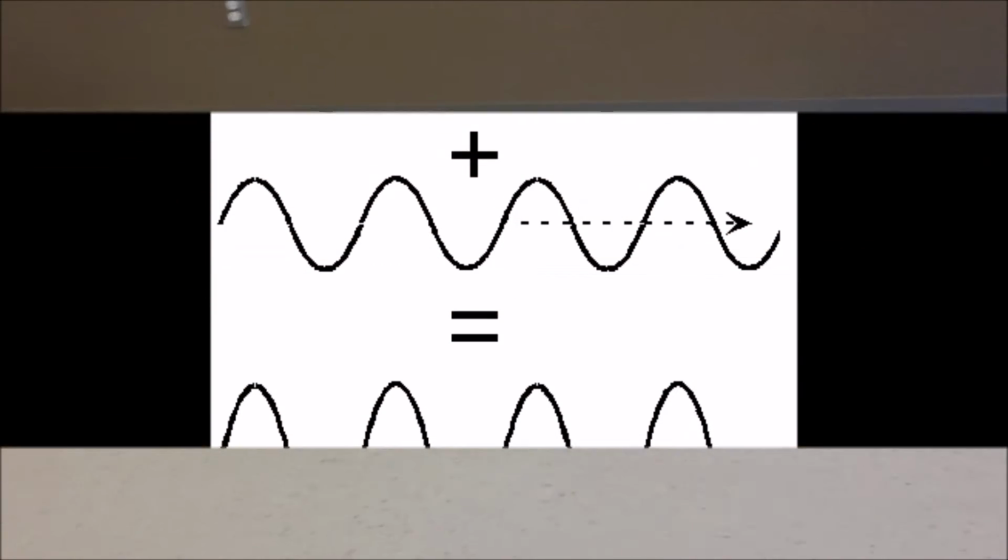As it turns out, when waves are at the same place at the same time, the amplitudes of the waves simply add together, and this is really all we need to know. However, the consequences of this are profound and sometimes startling.